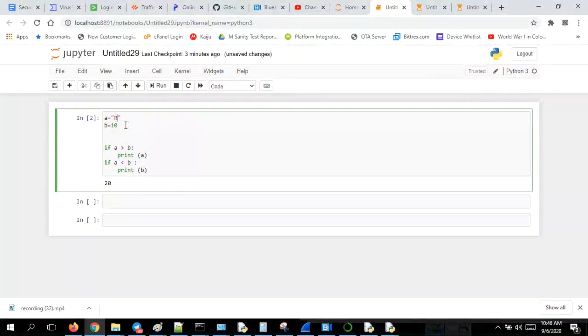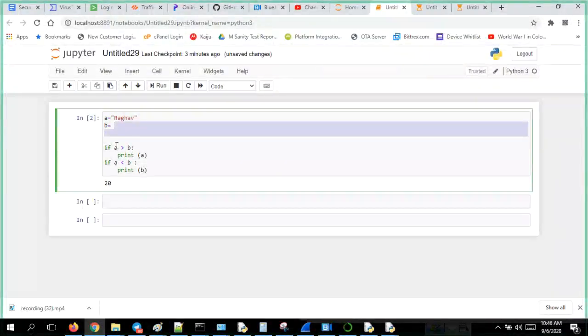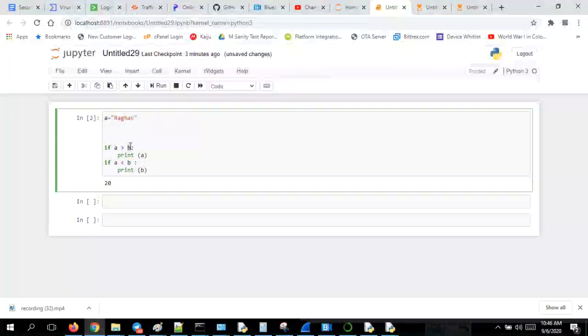A is equal to Raghav, okay, B is equal to, okay, now here only you take, A is equal to Raghav. Now I would like to compare with Raghav I have taken. If Raghav is equal to Raghav, execute this. And this is the best way I can explain you guys.